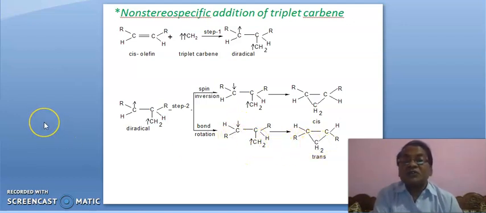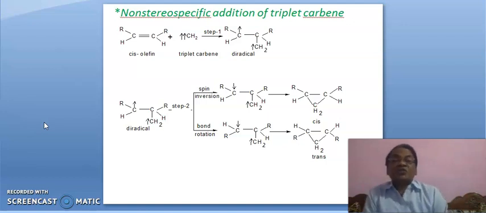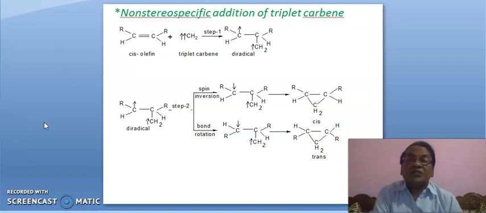So remember, singlet carbene gives stereo-specific addition, meaning cis gives cis and trans gives trans. Here you are looking at a cis isomer, which in triplet addition may give both cis and trans.